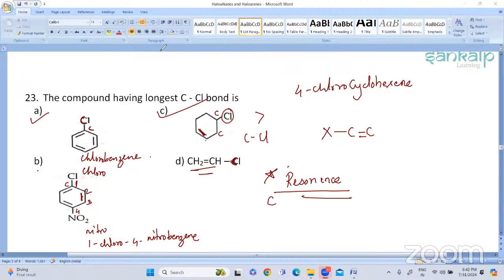Understood? Is it clear? Is this question clear?